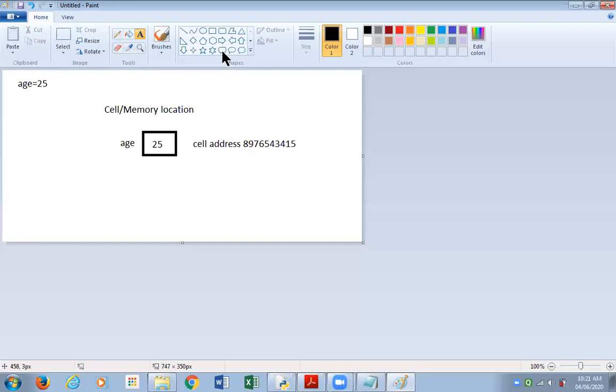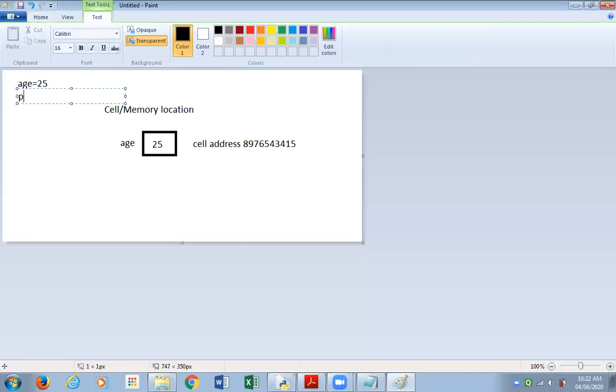Later, when I want the computer to get the value of age from the memory, I can simply tell the computer to print age. In this command, print age, I'm telling the computer to go to the memory, to the cell named age, get the value from there and show it on the computer screen. So this is the advantage of naming the cells.